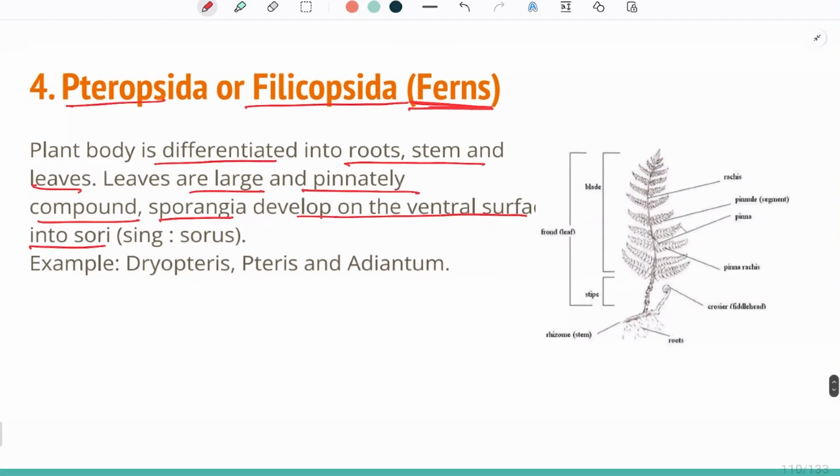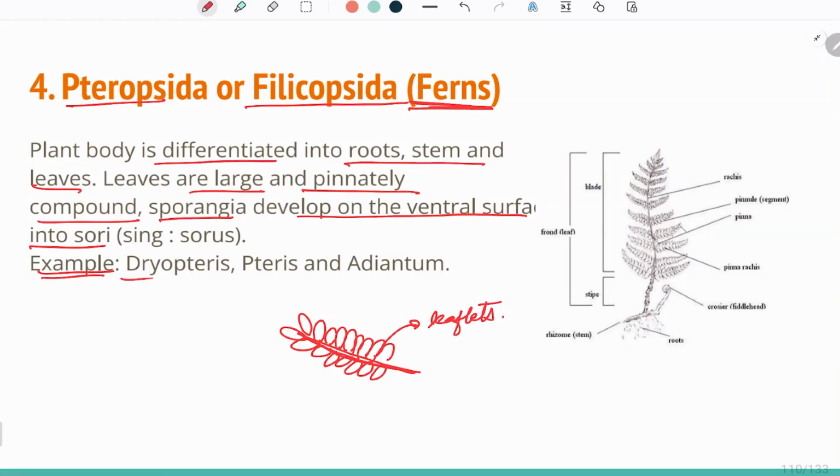In the diagram, we can see the division into root, stem, and leaf, and the leaves are pinnately compound. The pinnately compound leaf has one rachis, and these are the leaflets, not leaves. The whole is termed a leaf, and these small structures are leaflets. Examples are Dryopteris, Pteris, and Adiantum.